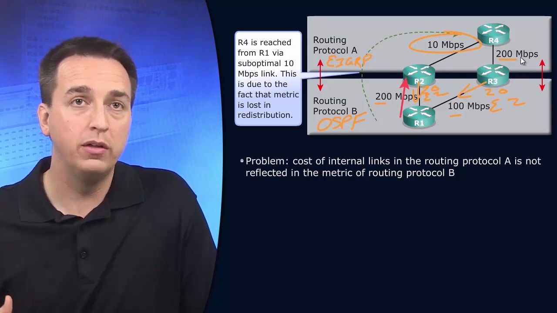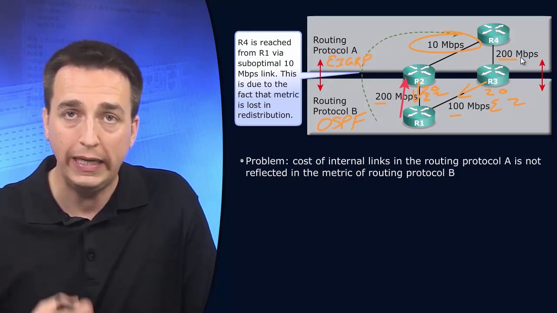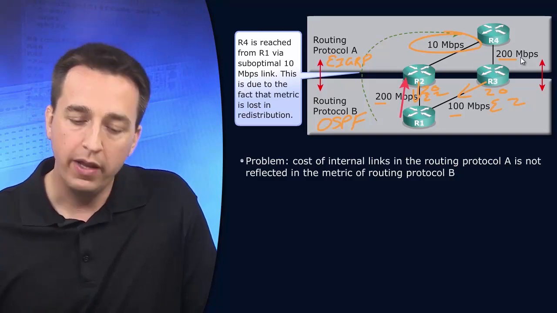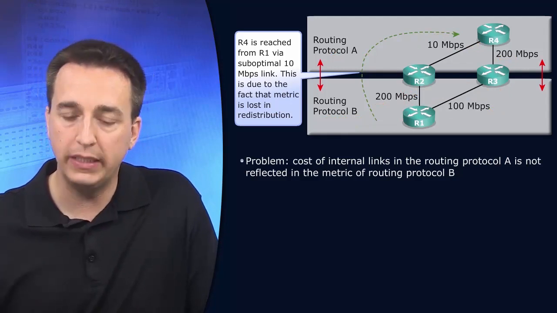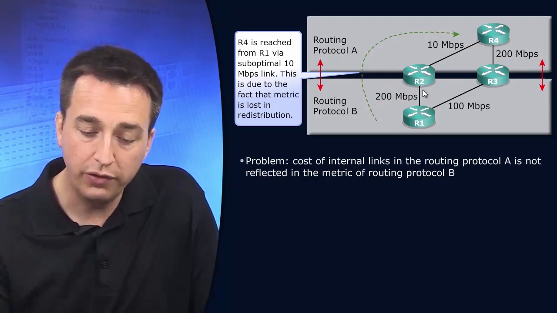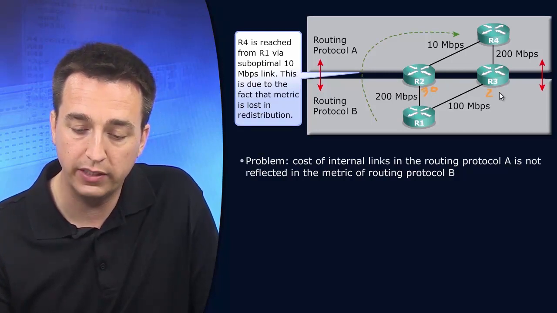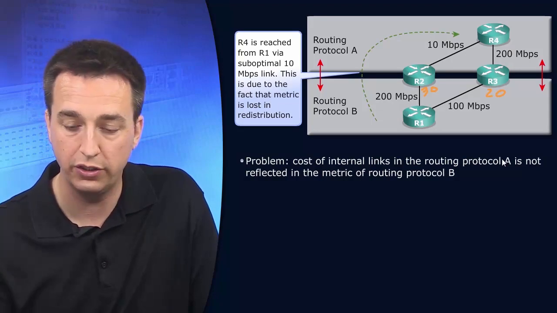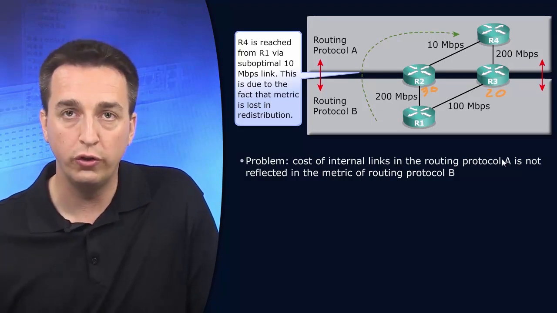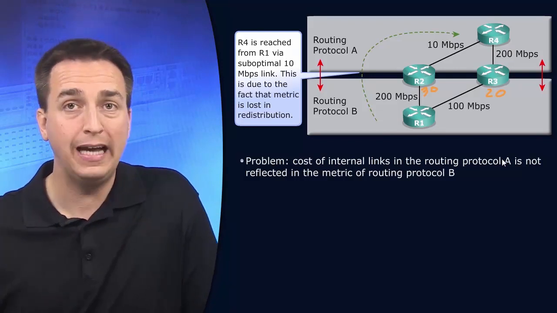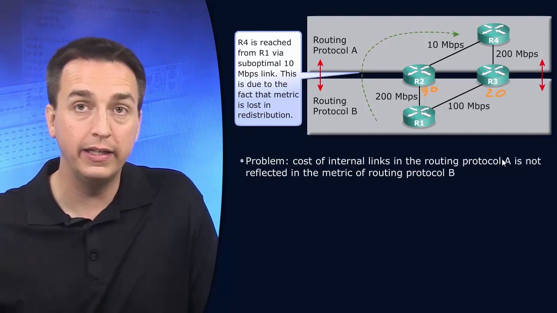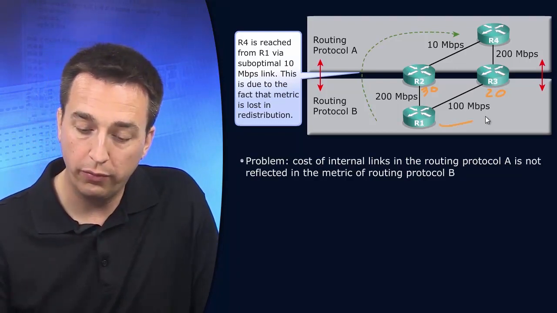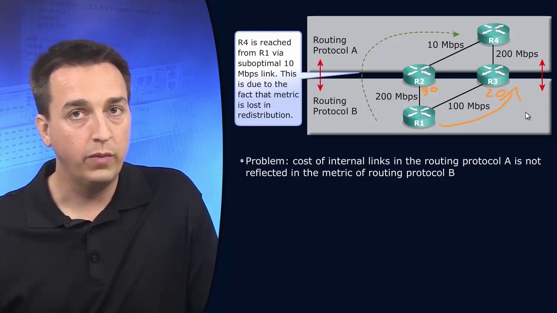So this is suboptimal path selection that is going on here, and we as administrators have to recognize this. And once we recognize it, then we can manipulate, for example, the metrics as they're being introduced into the routing domain. So we might set the metric as 30 here instead, leave it as E2, and set the metric as 20 here at the redistribution point and leave it as E2. And now what is R1 going to prefer or choose? Well, it's going to choose the exit point out of the domain that has the lower metric. And in this case, it is R3.